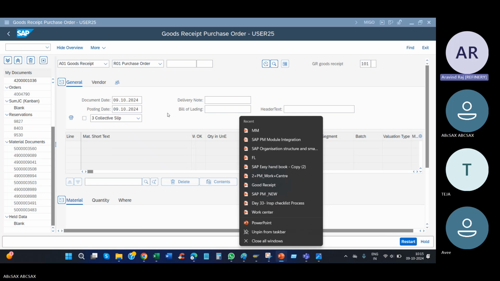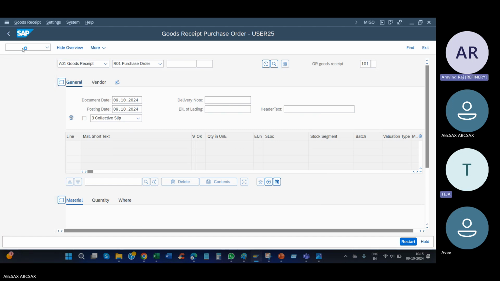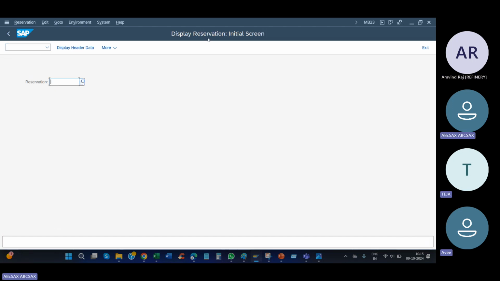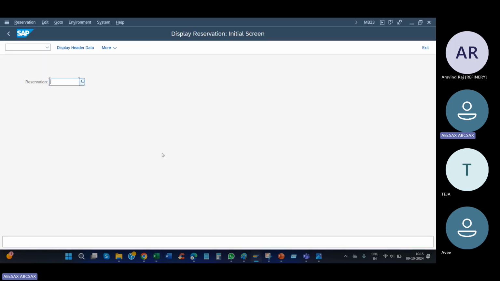Sir, I checked MB21, MB23, and MB23 is working in HANA. MB21 is a reservation. Teja, your question is correct. If there is no material, it will throw an error. That is what I told. Use this order with this material.